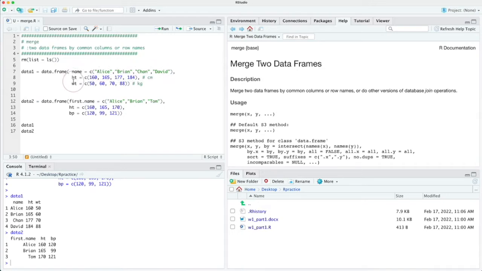In the second set, we have only 3 subjects, where Alice and Brian existed in the previous dataset, but Tom appeared in this dataset only. Also, it has a new variable, blood pressure, but not the weight.